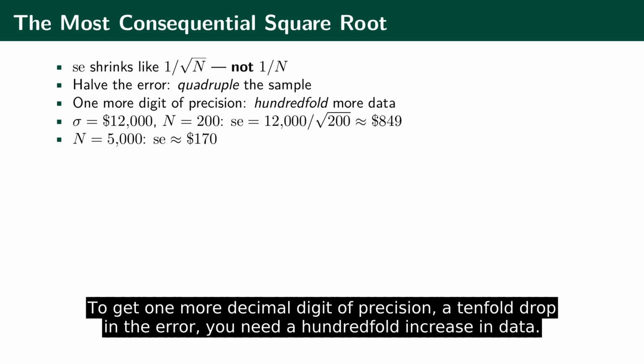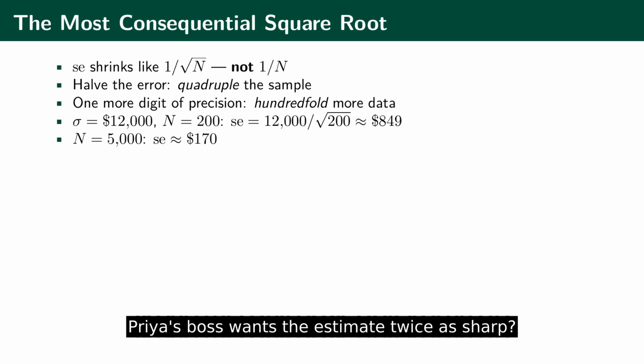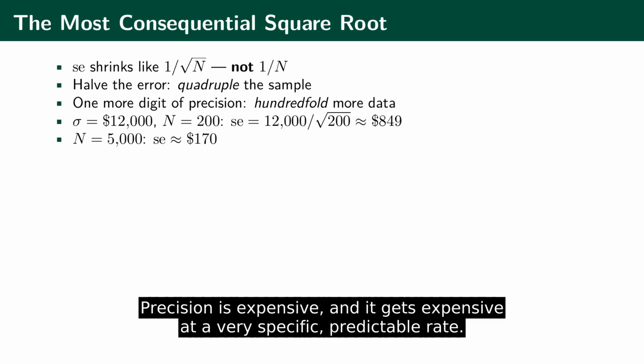Priya's boss wants the estimate twice as sharp? That is not 400 claims, that is 800. Precision is expensive, and it gets expensive at a very specific, predictable rate. Let us make it concrete.